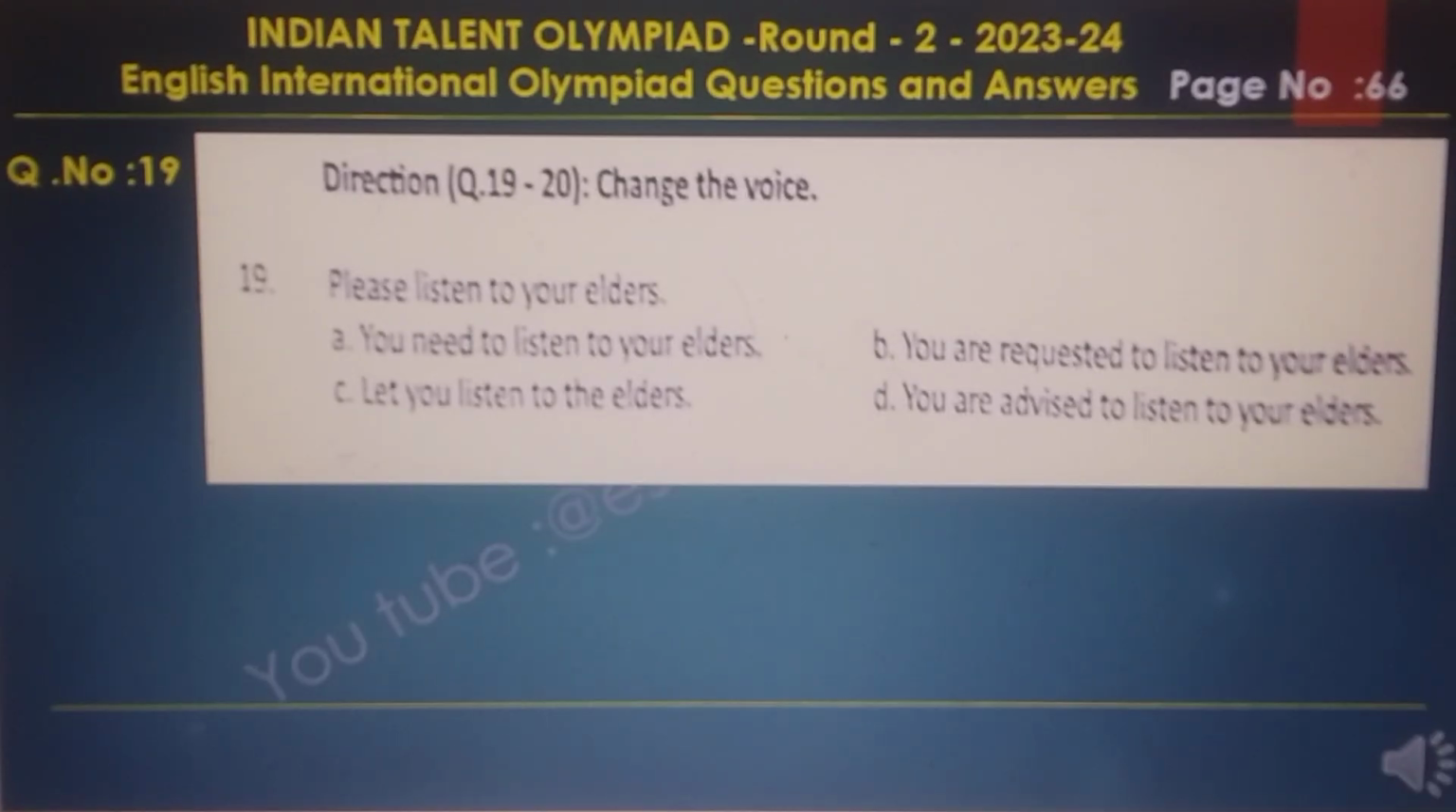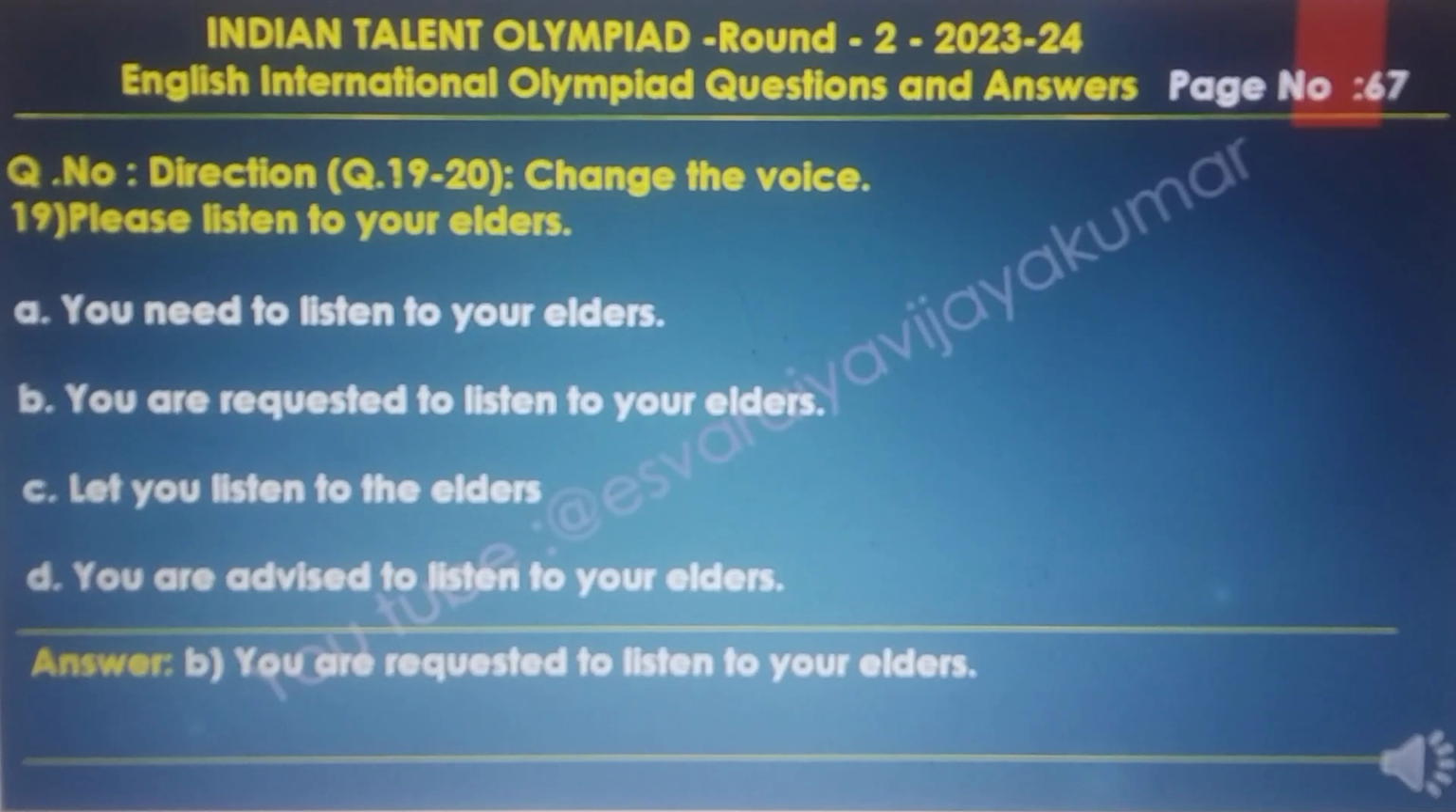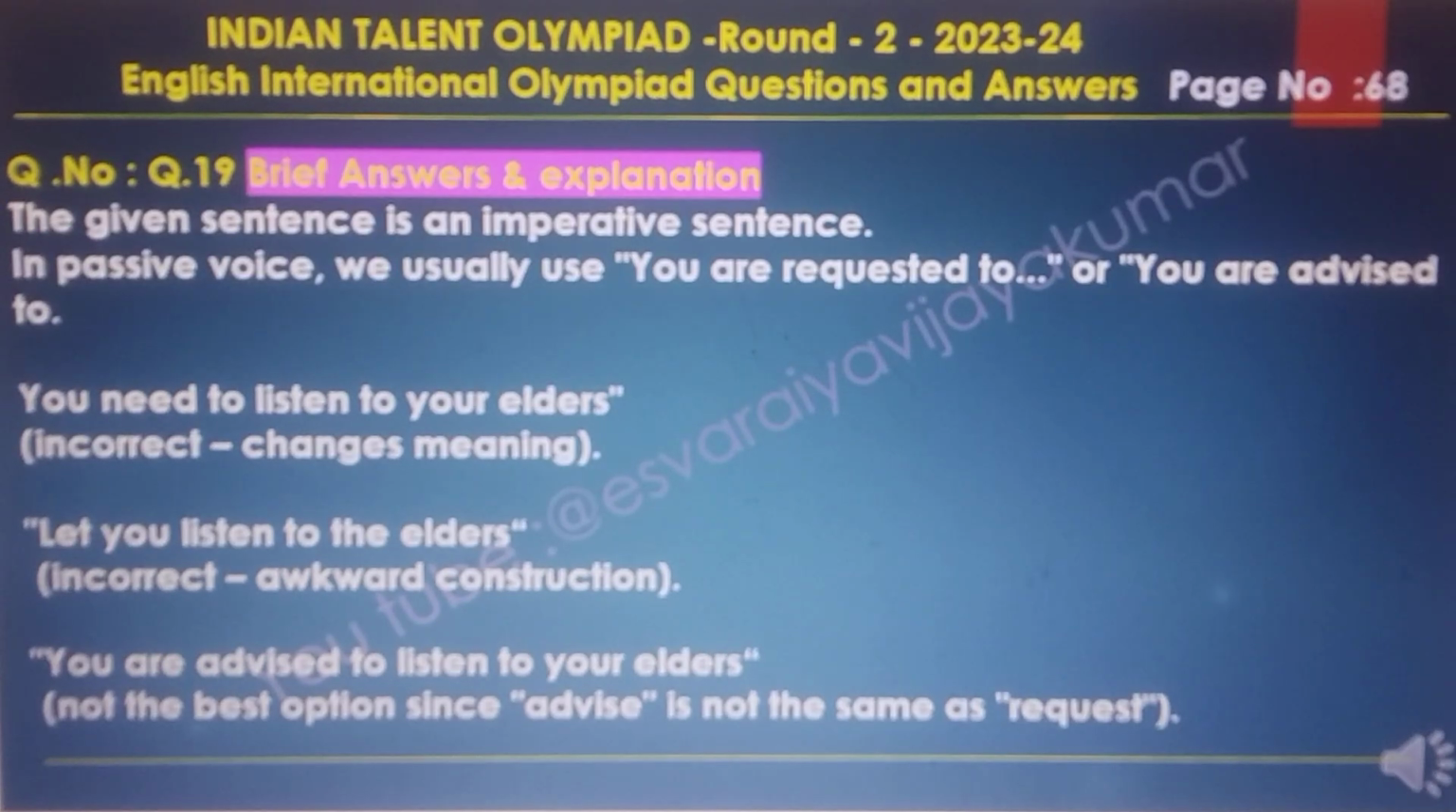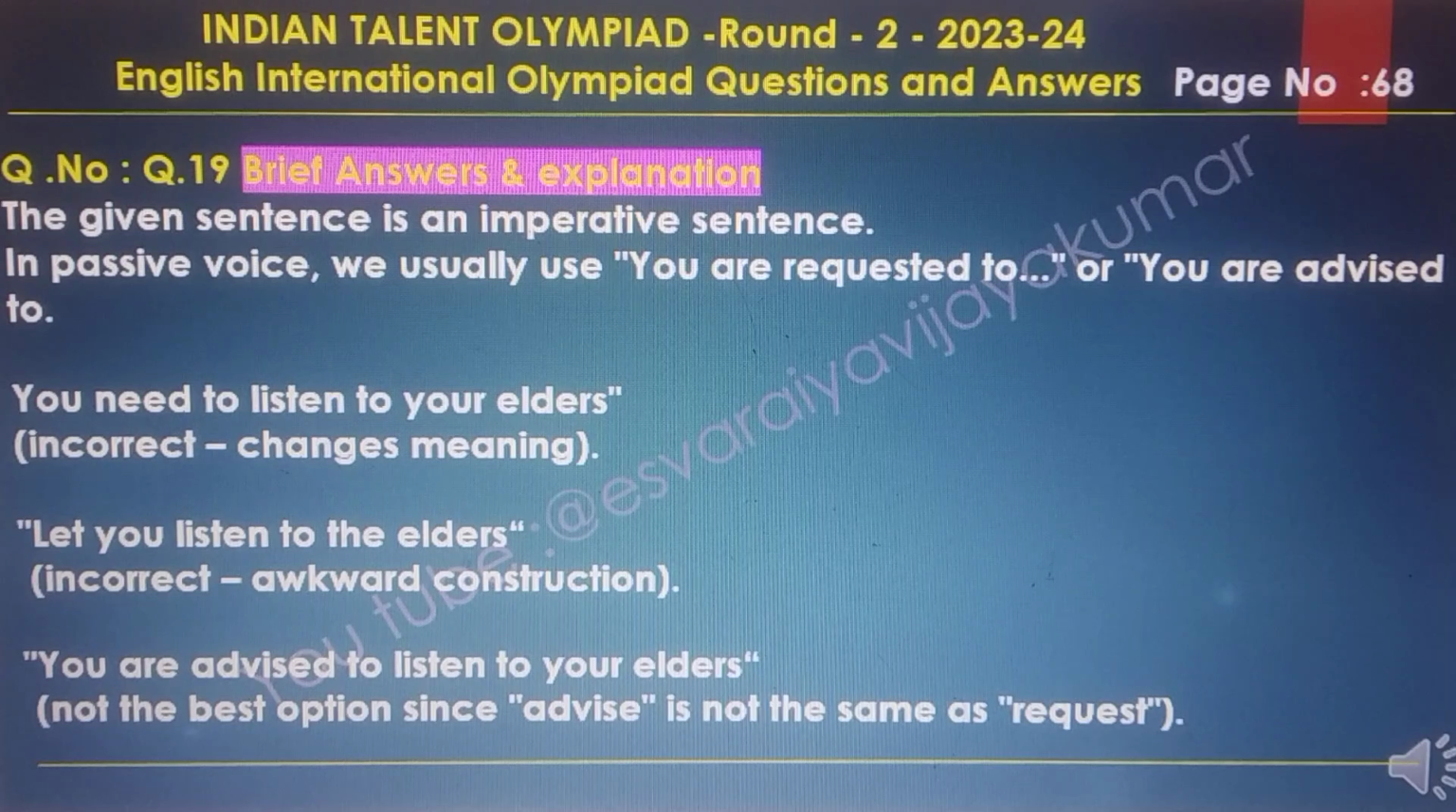Question number 19. Direct to question number 19-20. Change the voice. Please listen to your elders. The options A, B, C, D are there. The final answer to this question is B. You are requested to listen to your elders. And the brief answer and the explanations.